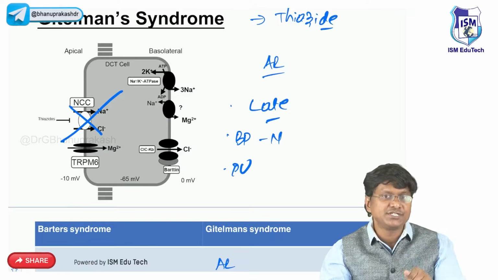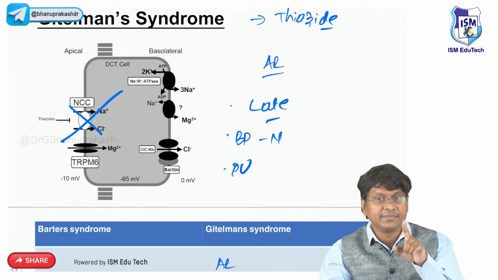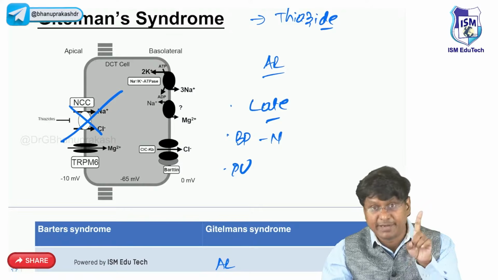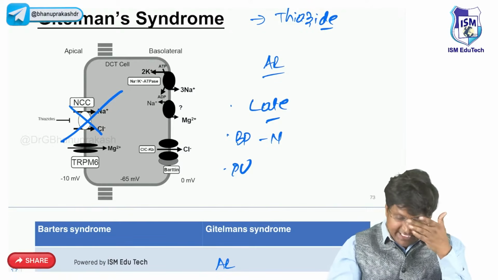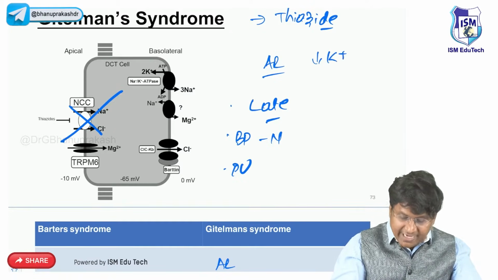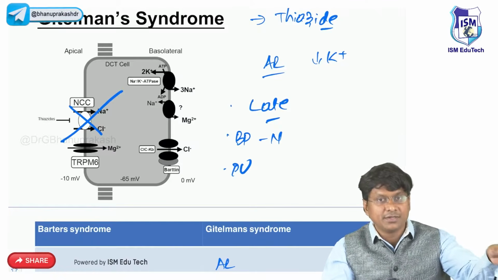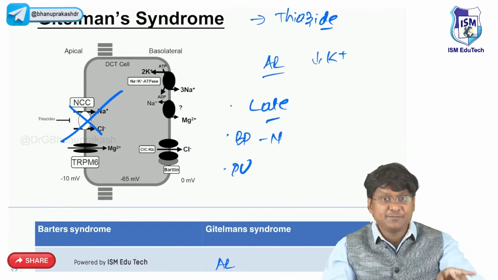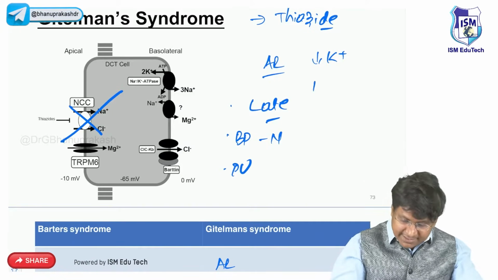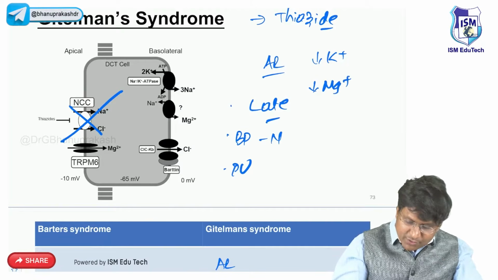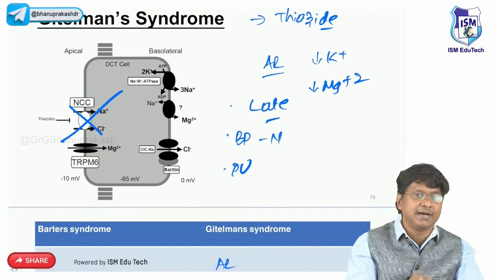And in these patients, how do you diagnose? They will have chloride resistant metabolic alkalosis. And these patients also will have hypokalemia, similar to Bartter's. And in these patients, the magnesium levels will be reduced. That is one of the very important differences between Gitelman's and Bartter's.